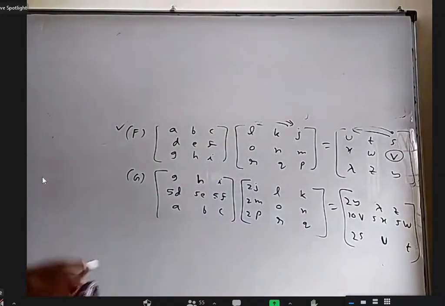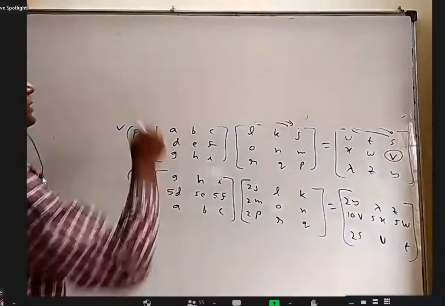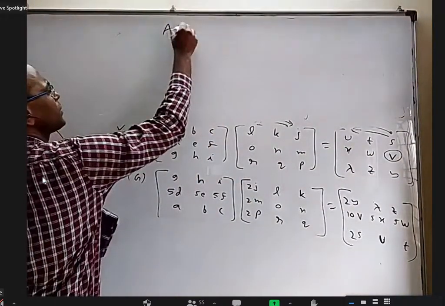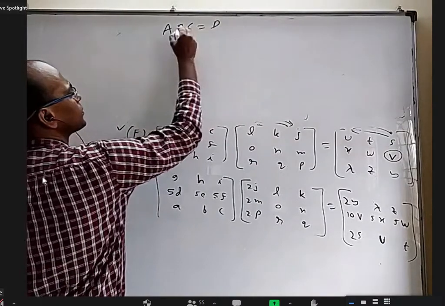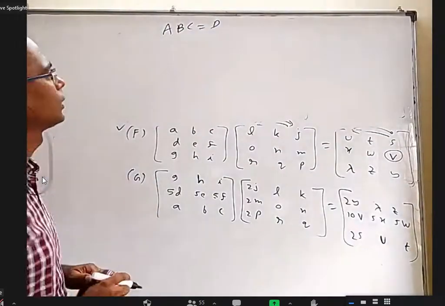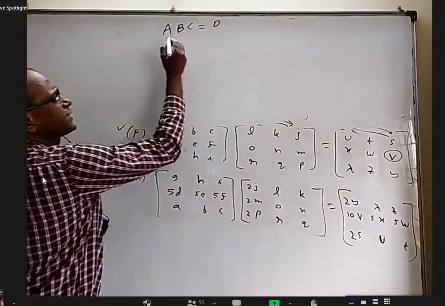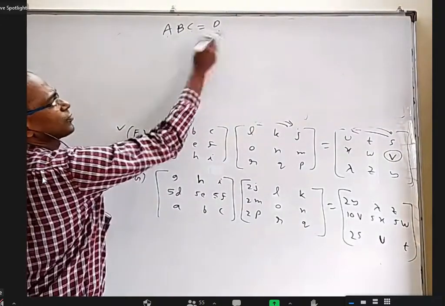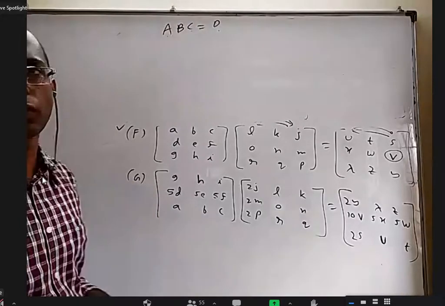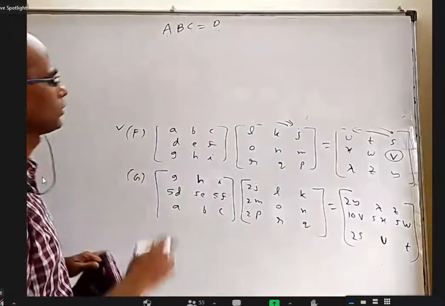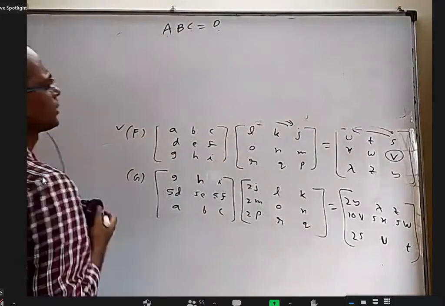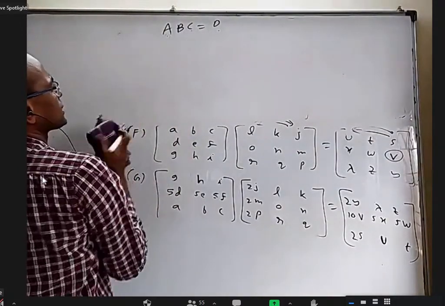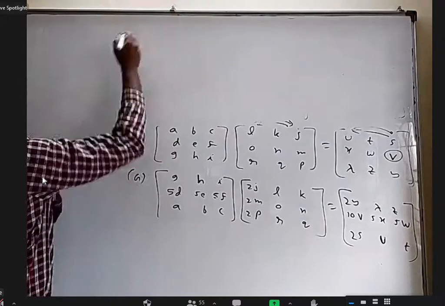Okay, so I will give whatever I told till now in simple things like this. Till now we multiplied 2, I'll give something about 3. Let us say A, B, C is equal to D. If you do anything with rows in A, it will affect the same way. If you do anything with columns in C, it will affect the same way. If you change B, either rows or columns, the answer will completely change. So I have done for 2 things, but I want to give notes for 3 things. Okay, let me give both together. That's best.